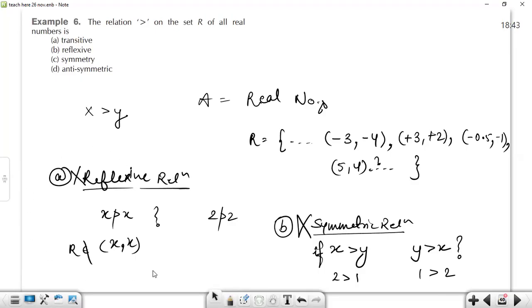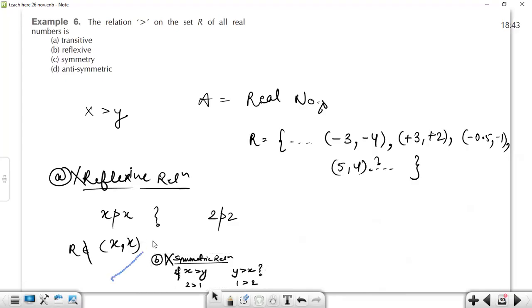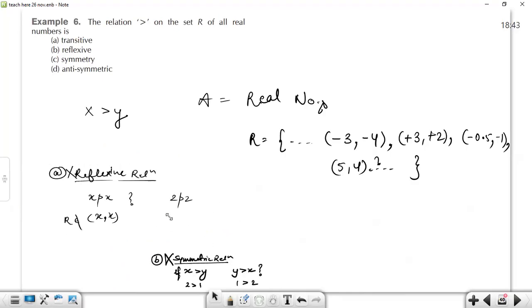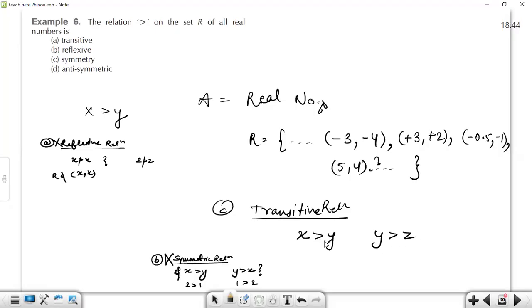So let's check once more for the transitive relation. Now discussing the transitive relation. If a number is greater than a second number, and the second number is greater than a third number, then according to this, (x, y) is an element of the relation and (y, z) is an element of the relation.